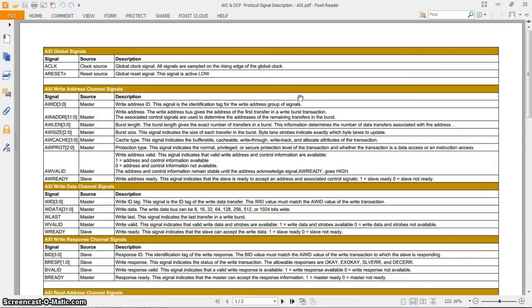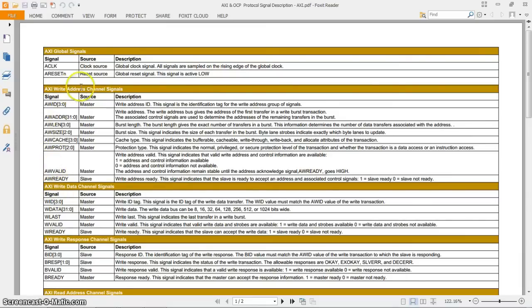So this is a signal description of each and every channel. There is a clock and reset in every channel, and every channel is based on a valid ready protocol. The requester will be initiating a valid signal when valid data is present in the particular channel, and the response device will be placing a ready signal when it is ready to accept the data. So data is valid in the interface only when there is a valid and ready. There are separate valid and ready in all the different channels.